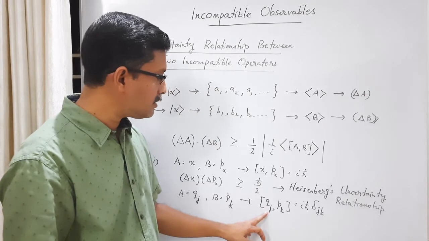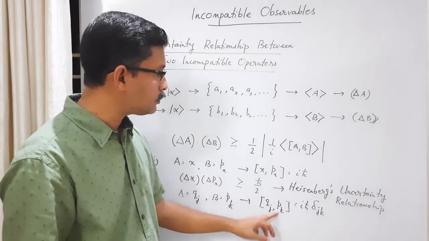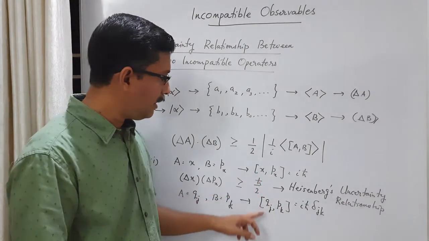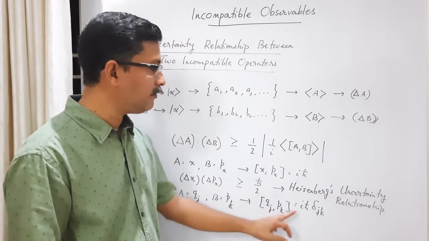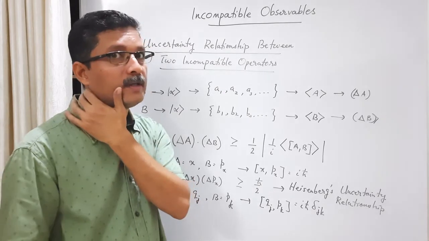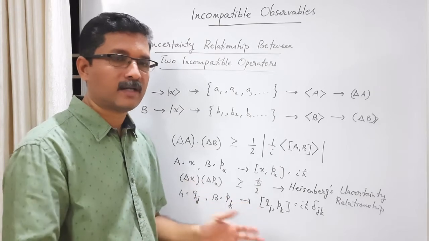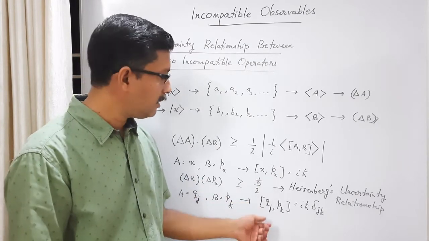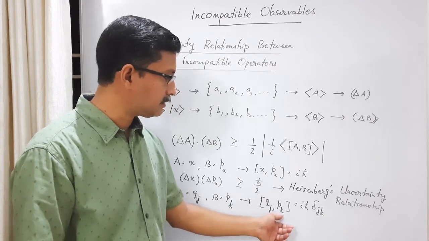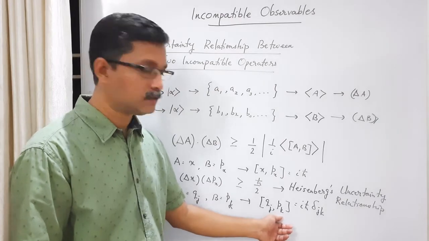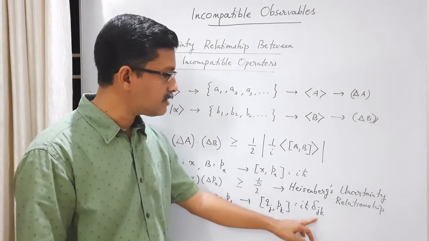Okay, that only means that if Qj corresponds to the x variable, and Pk corresponds to momentum along some other direction, let us say this is x, if k is different, x comma py will be 0. They are commuting variables. Position along a particular direction, let's say the x direction, and momentum along another direction, the y direction, are commuting variables. Similarly, x and pz are commuting variables. y and px, y and pz, they are all commuting variables. So if j and k are different, position along one direction and momentum along another direction, the right hand side is 0.